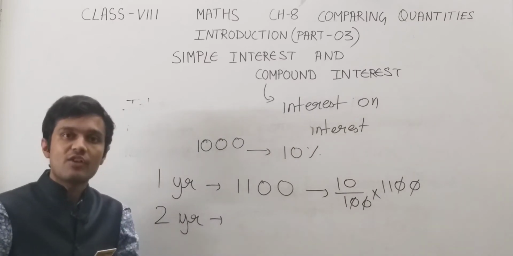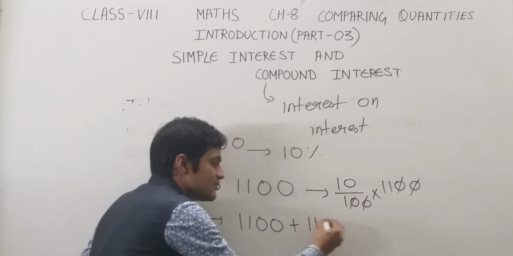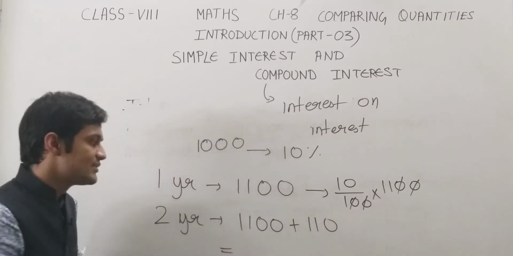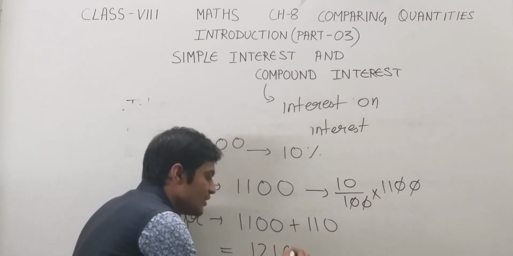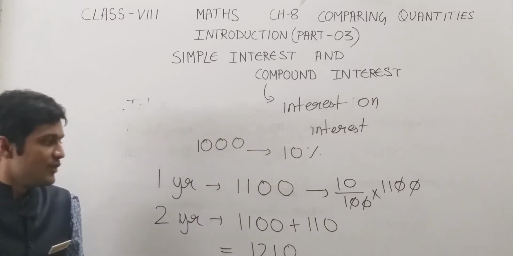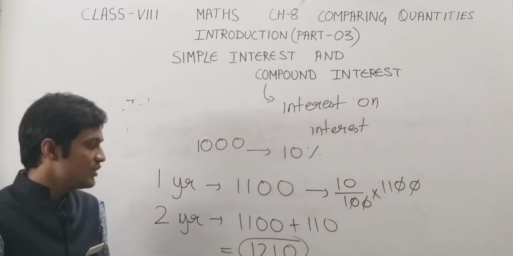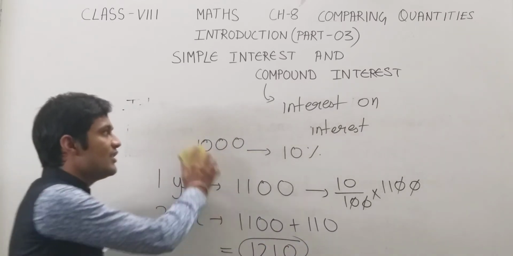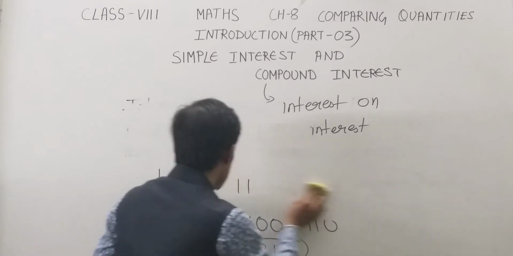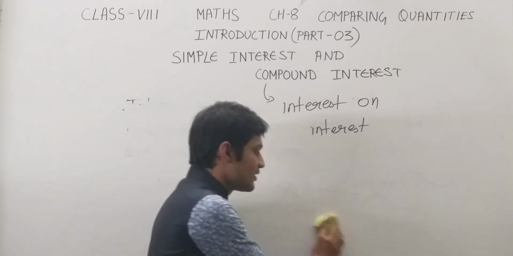So the amount after the second year is 1,100 plus 110, that is 1,210. Again, for calculating the third year, we will find the interest on this amount, that is 1,210. So in this way, compound interest is different from simple interest.